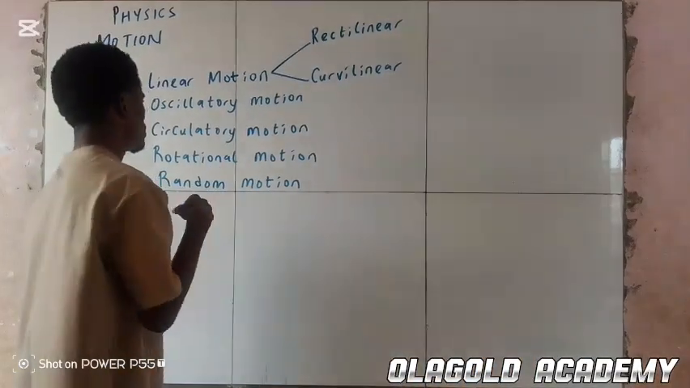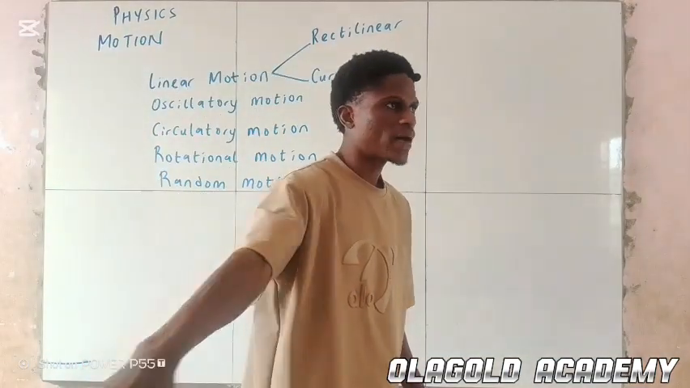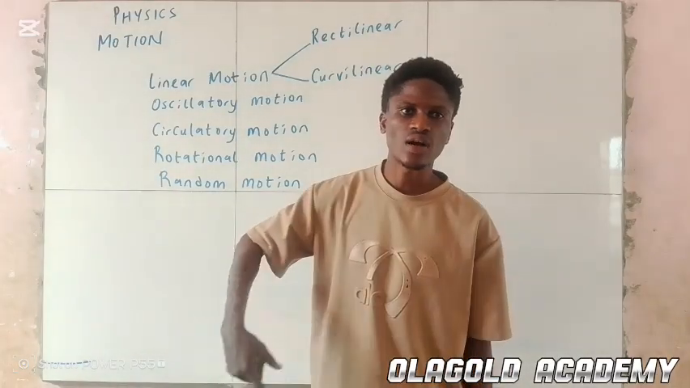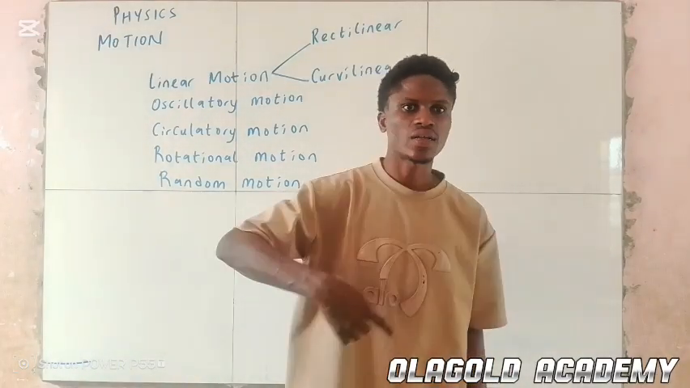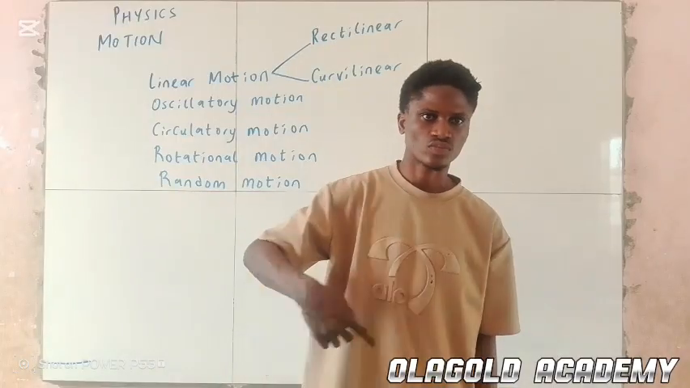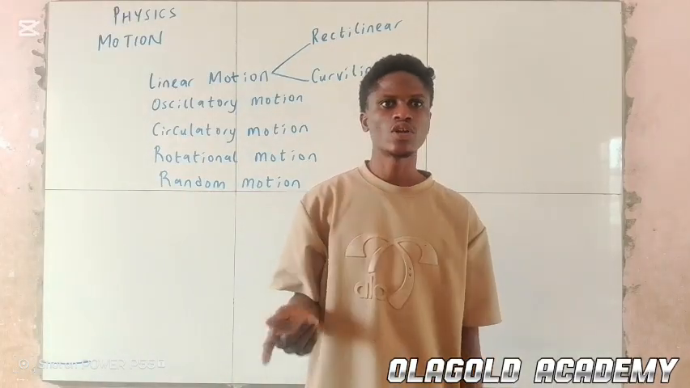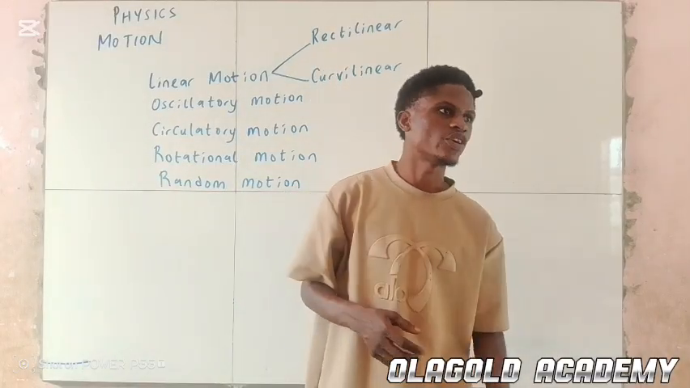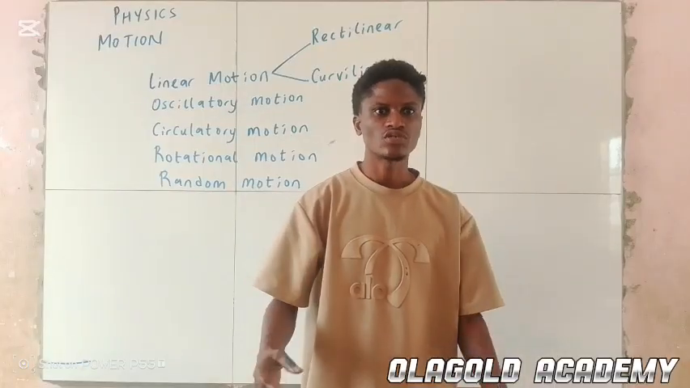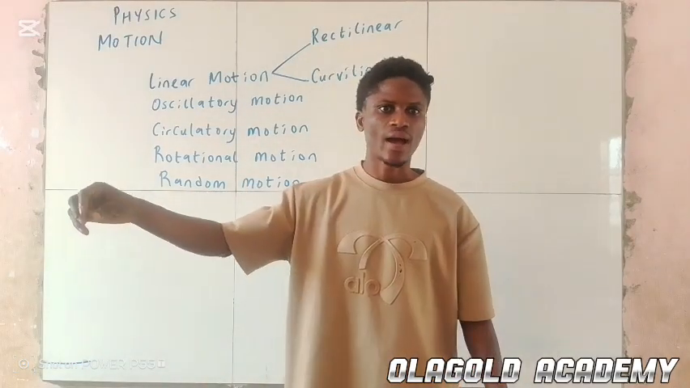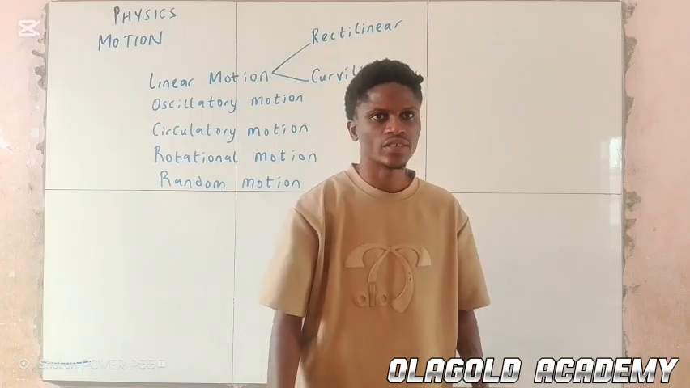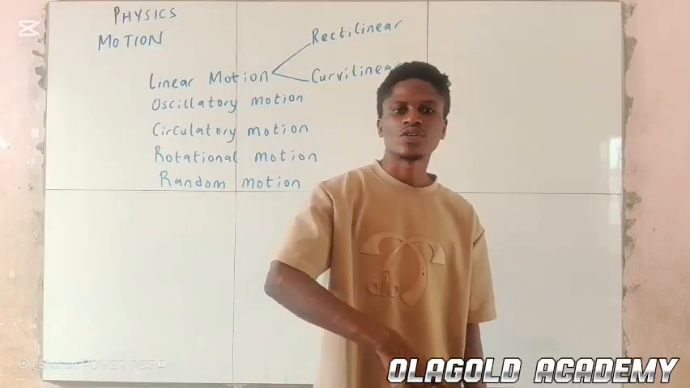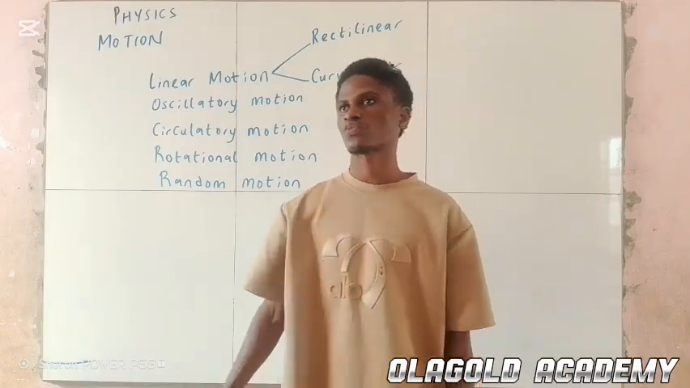Now we have circulatory motion. Circulatory motion is the movement of a body in a circular path. The body is going round a path. That is circulatory motion. For instance, if you have a bath or a container and you push a ball, and you swing the ball inside the container and the ball is going around in the container, that is what we refer to as circulatory motion.